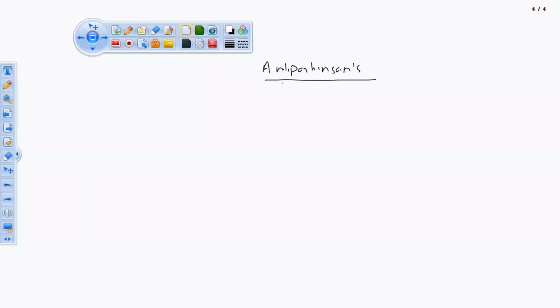So this is the last topic of our central nervous system: drugs acting on the CNS, the anti-Parkinson's. You know what anti-Parkinson's is? The anti-Parkinson's are the drugs which act on parkinsonism. These act directly on the brain.